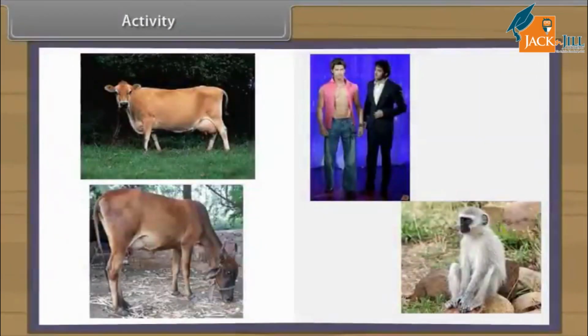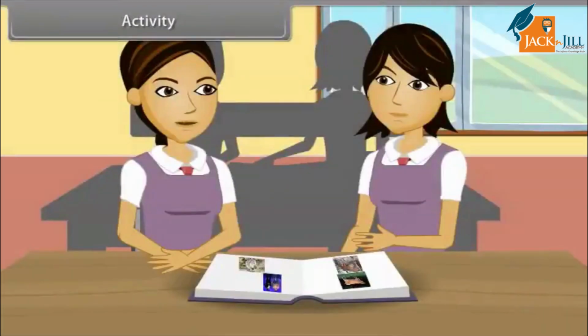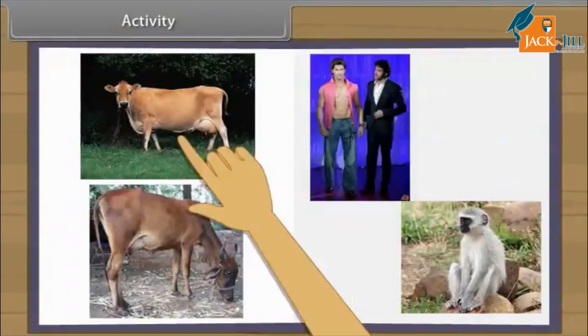When we study the physical characters of Desi cow and Jersey cow, we find very few differences. But when we see them in a crowd, then a Jersey cow can be distinguished from a distance due to its height and stature. But when we look at cow and monkey...